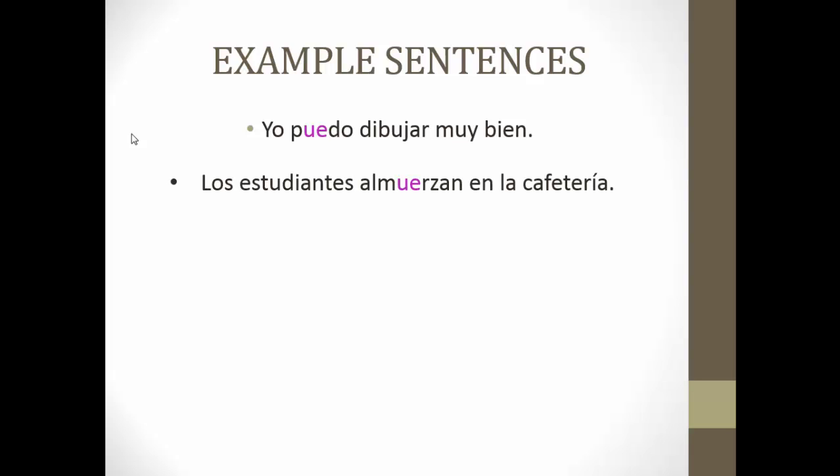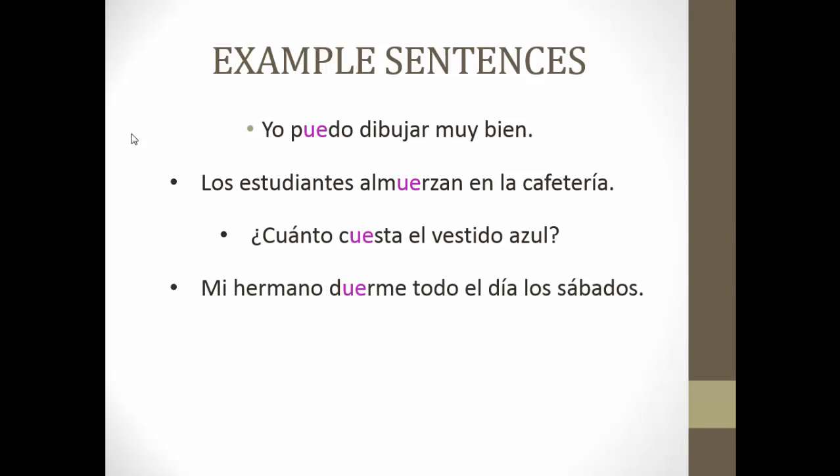Los estudiantes almuerzan en la cafetería means the students eat lunch or have lunch in the cafeteria. Notice we've stem changed. ¿Cuánto cuesta el vestido azul? How much does the blue dress cost? Remember that costar is an O to UE stem changing verb, and you recognize this phrase, cuánto cuesta, from the last lesson. Mi hermano duerme todo el día los sábados. My brother sleeps all day on Saturdays. Again, we have stem changed dormir.